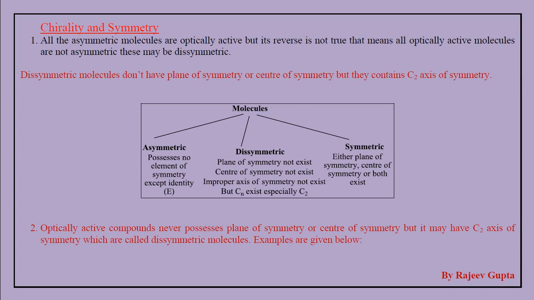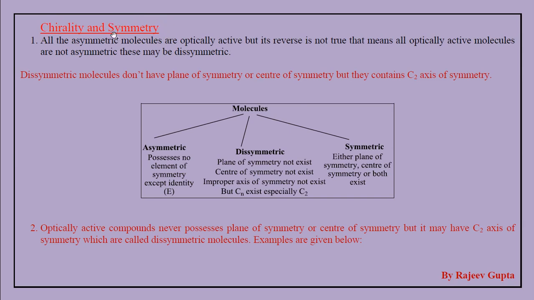Or we can say if a molecule does not contain a plane of symmetry and center of symmetry, then that molecule will always be chiral. Both definitions are of the same type, meaning they are opposite things. If symmetry is present, then chirality is absent.